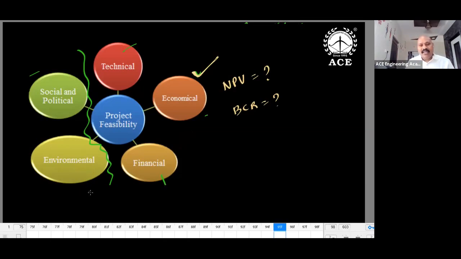Environmental feasibility deals with EIA, environmental impact assessment, and how the project is going to affect the environment, and the study. We need to prove that the project is not going to affect the environment. And coming to social and political, the project should not get affected by political parties as well as social gatherings, and even the common public should not pose any restriction.